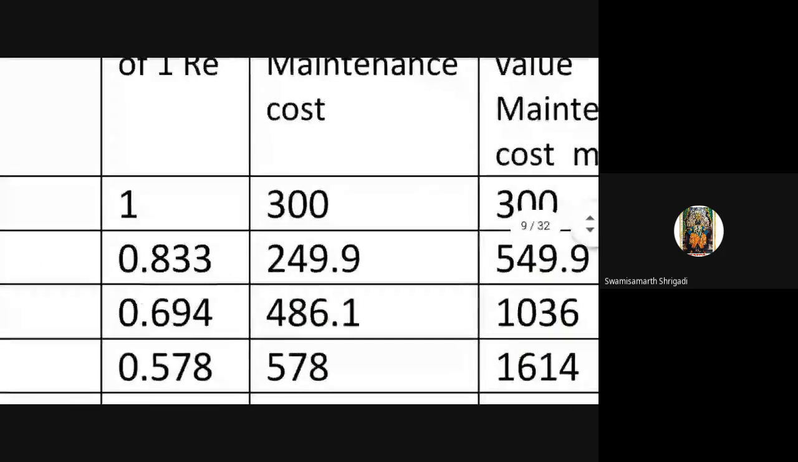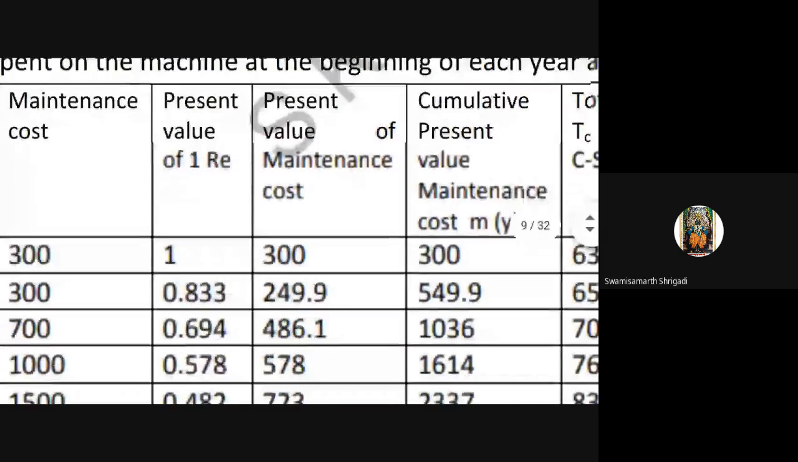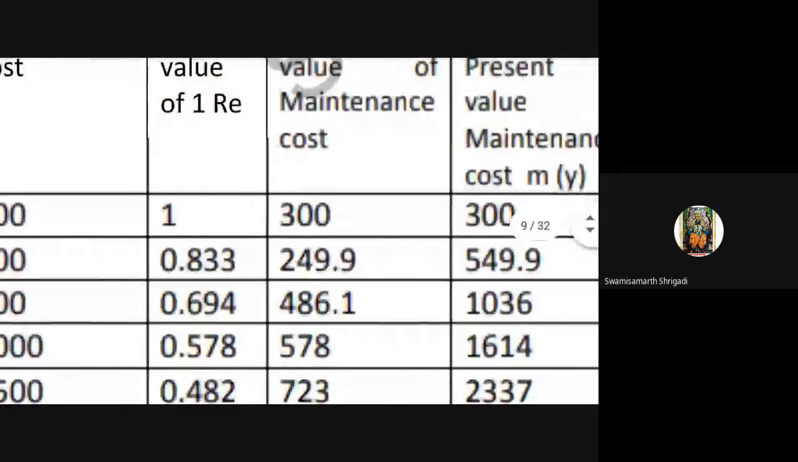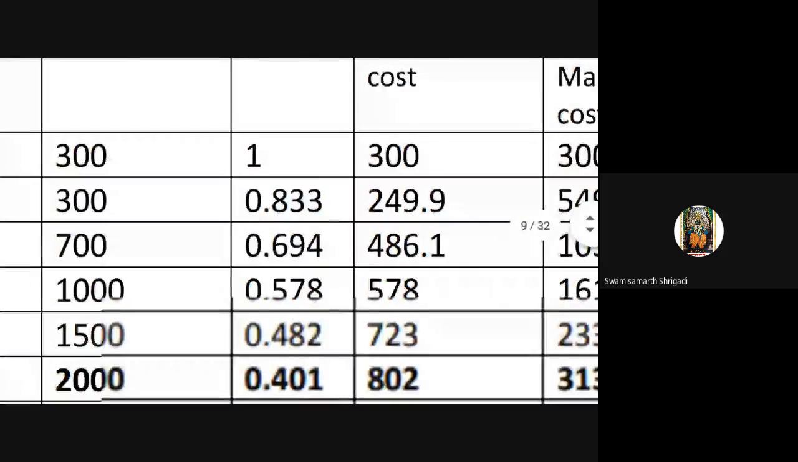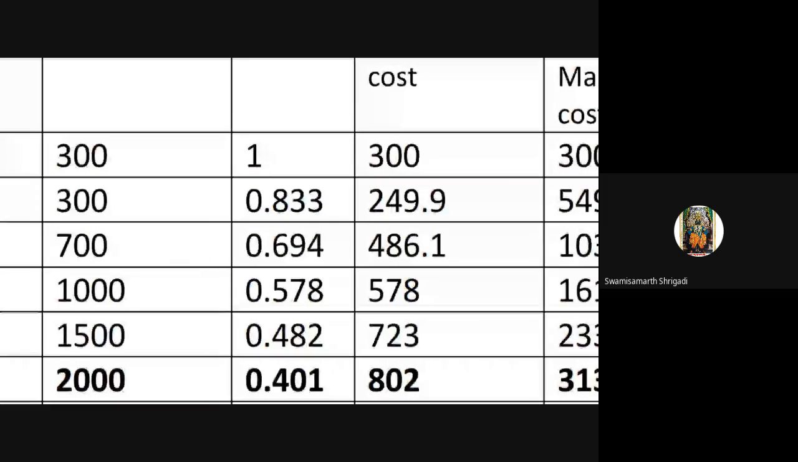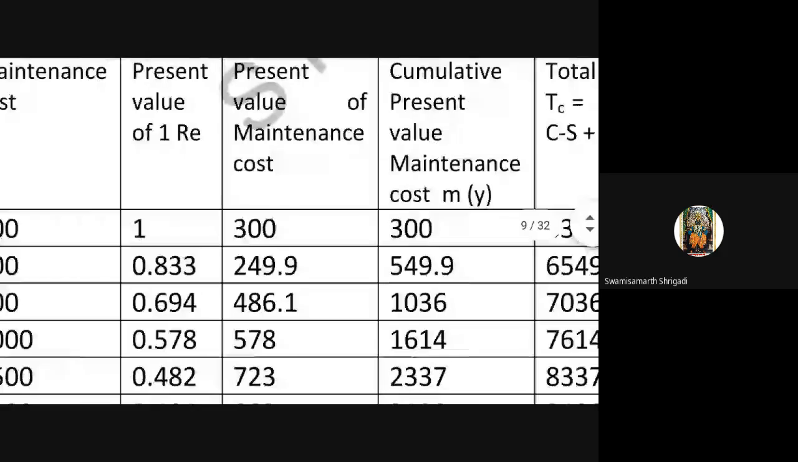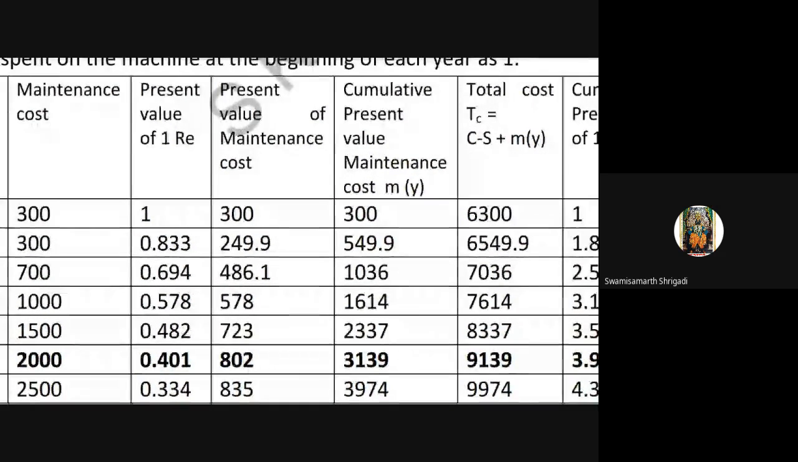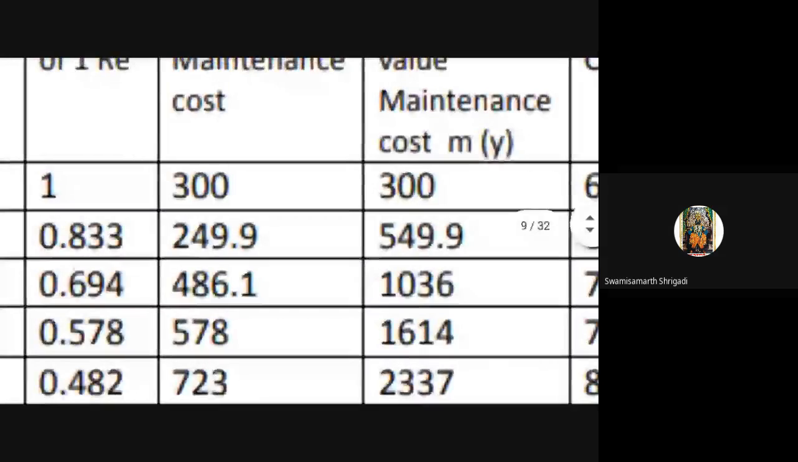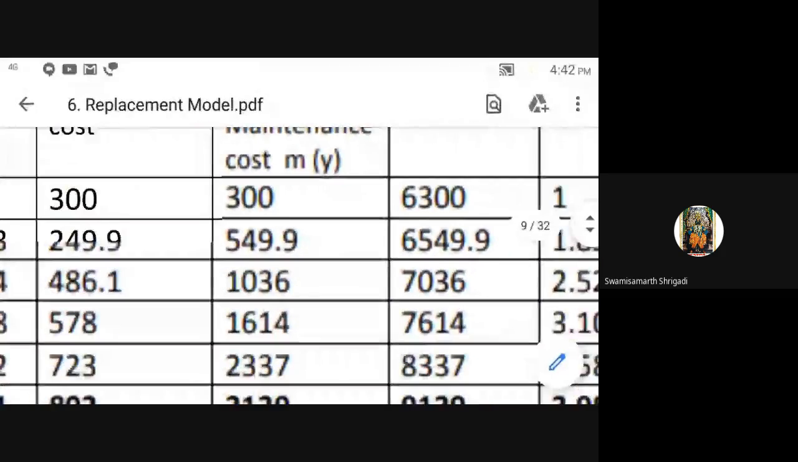So we have to find out the present maintenance value. It is only the multiplication of the present value of rupees into maintenance. So we will get this value. 300 into 1 is 300, 300 into 0.833 is 249.9. 700 into 0.694 is equal to 486.1, and similarly at the end. Now what is next? Only the cumulative value of the last column. Take the cumulative: 300, 300 plus 249.9, whatever the accumulation, we have written over here.